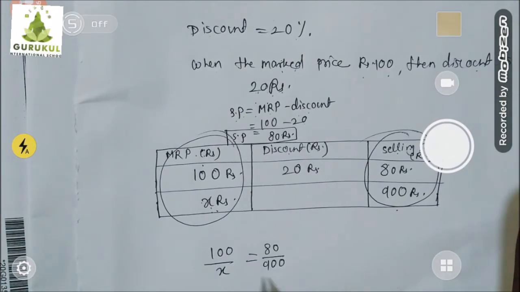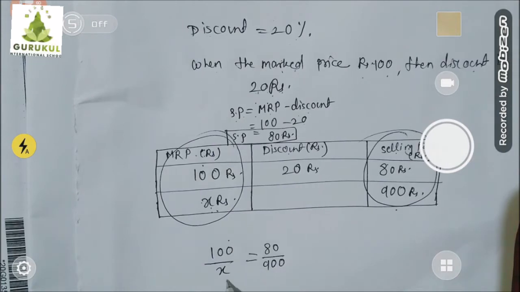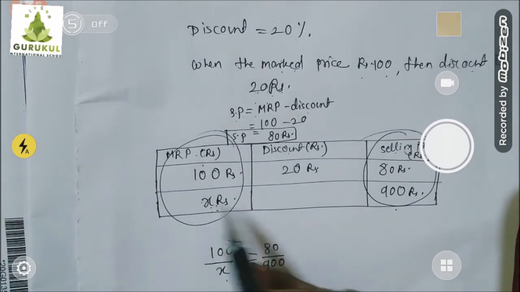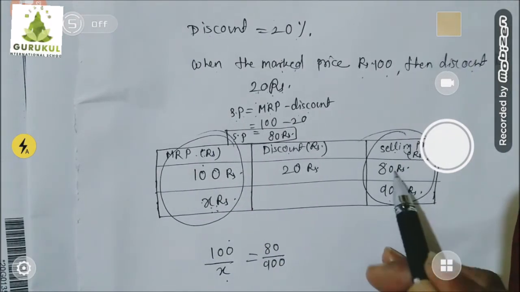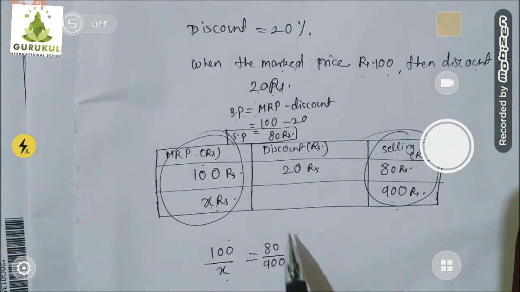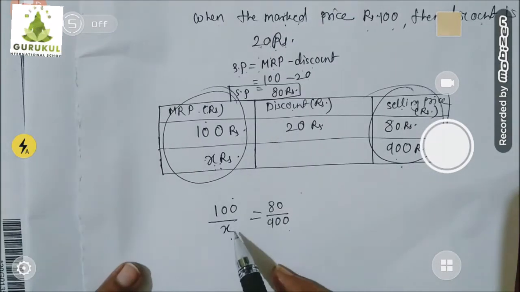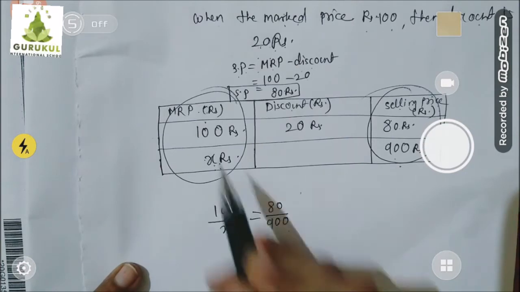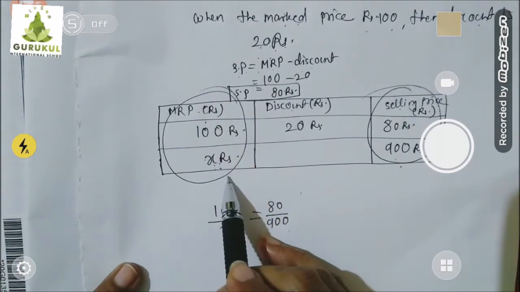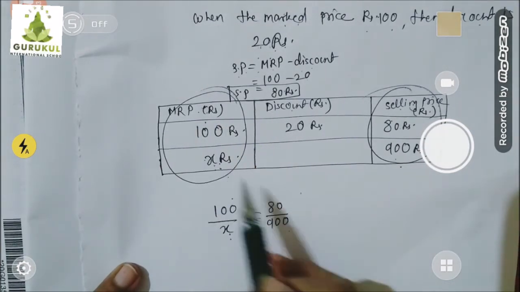In this manner, mark price ratio 100 upon X and selling price ratio 80 upon 900. If you cross multiply, it will give you the X value, which is nothing but the mark price. Do you understand that? I hope you understood.